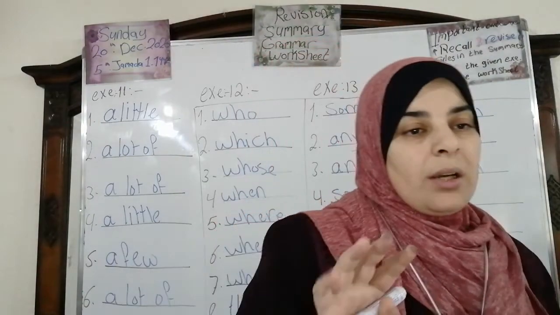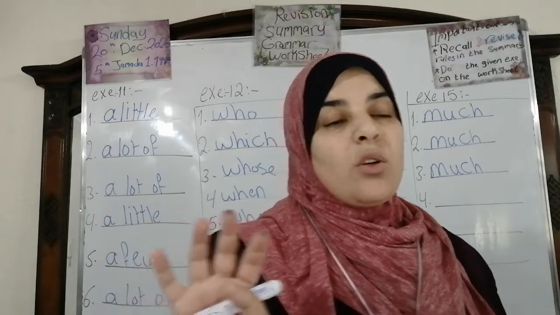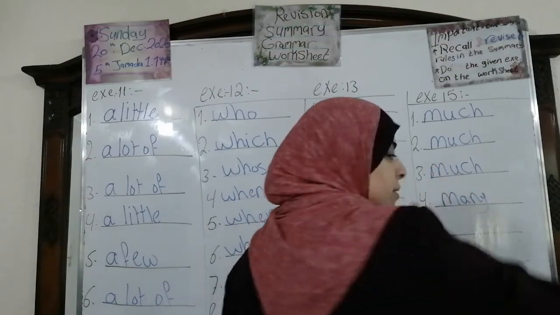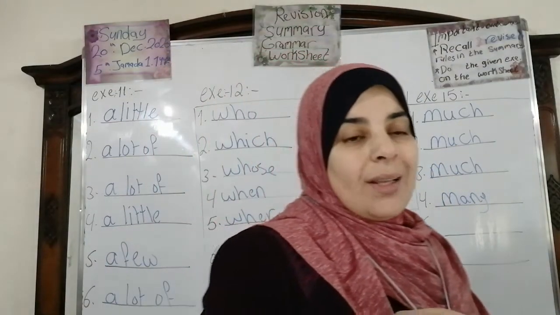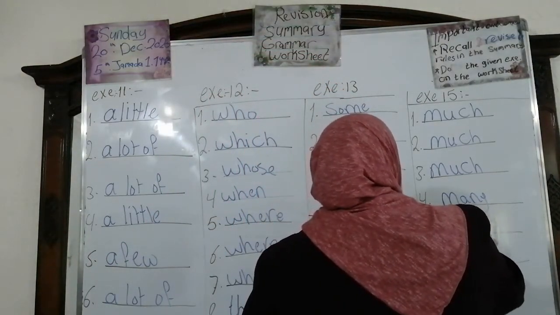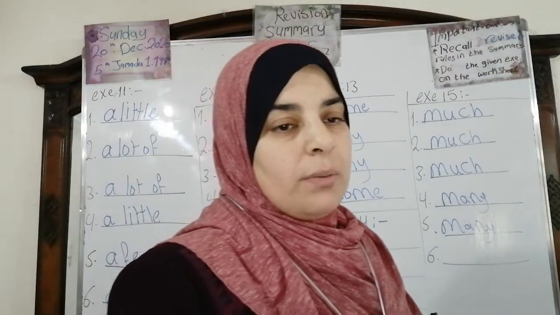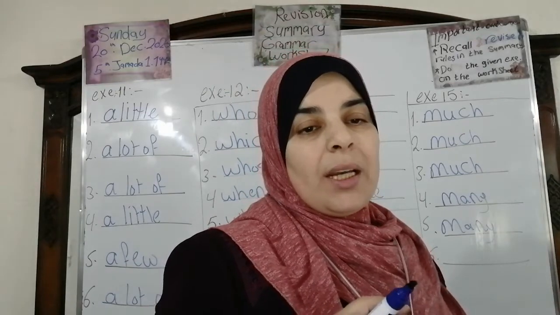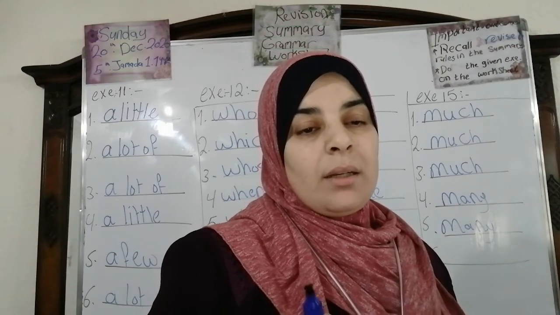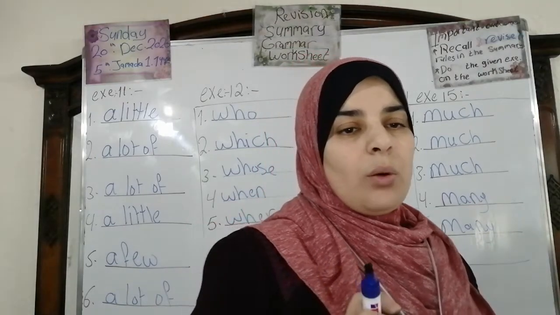Number 4, you can stay for us as days as you want. You know that days is countable. So we're going to write as many as you want. Number 5, there aren't large eggs left. Many, of course, because eggs is countable. Many large eggs left. Number 6, you won't be able to see a country in a week. Many or much?